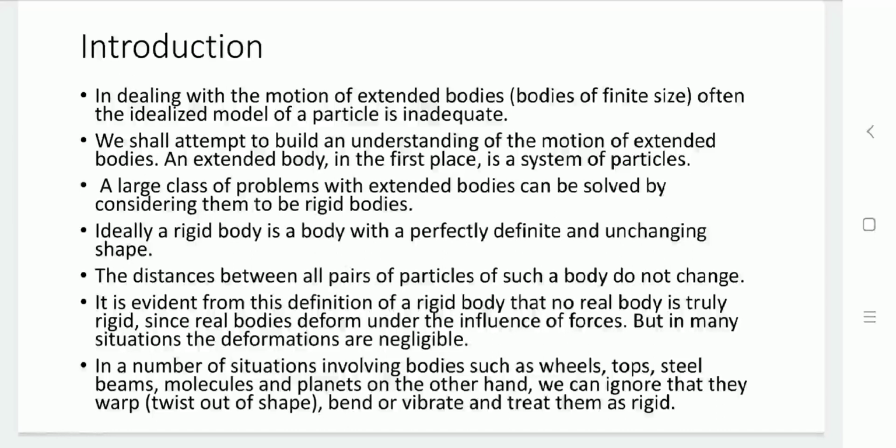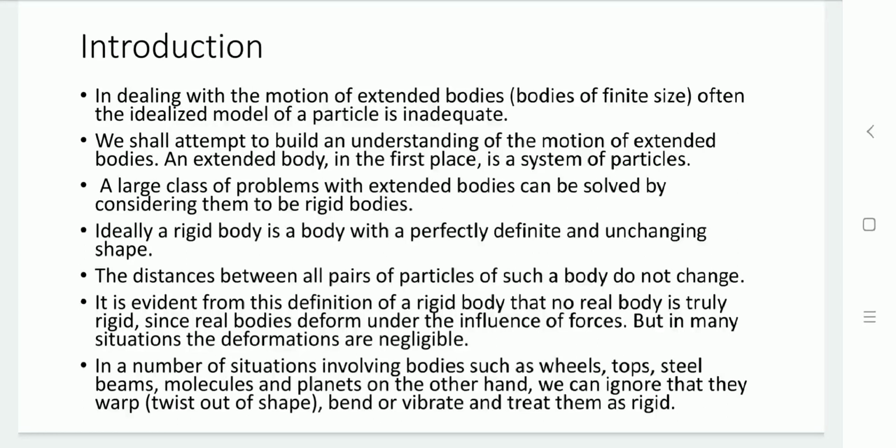So here, while we want to define a system of particles, let us take the first particle, observe its motion, and then combine its effects, and that defines a system of particles, or analysis of a system of particles. So here let us consider a rigid body having a perfectly definite and unchanging shape. So the distance between all pairs of particles is not going to change. This is from the definition of a rigid body.